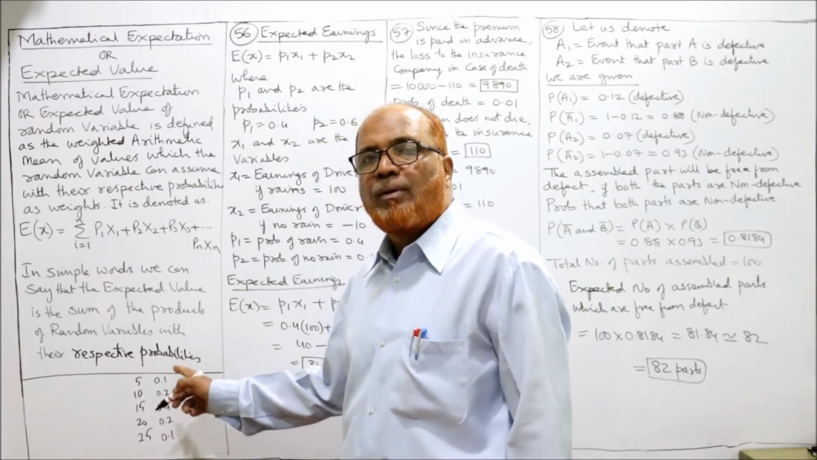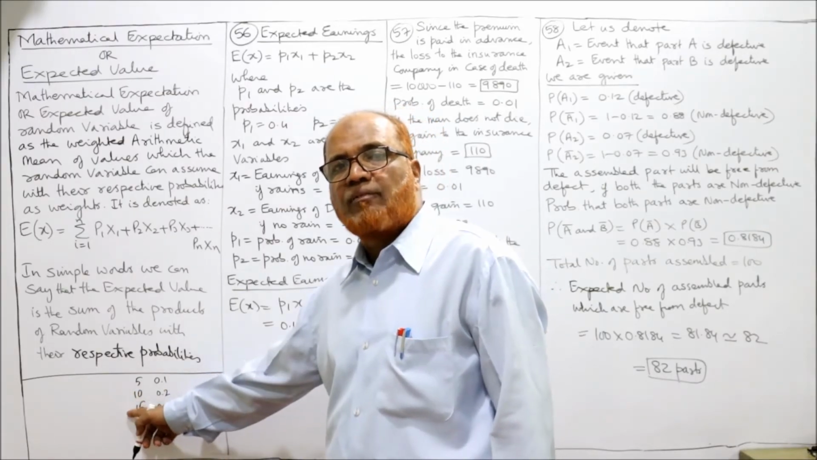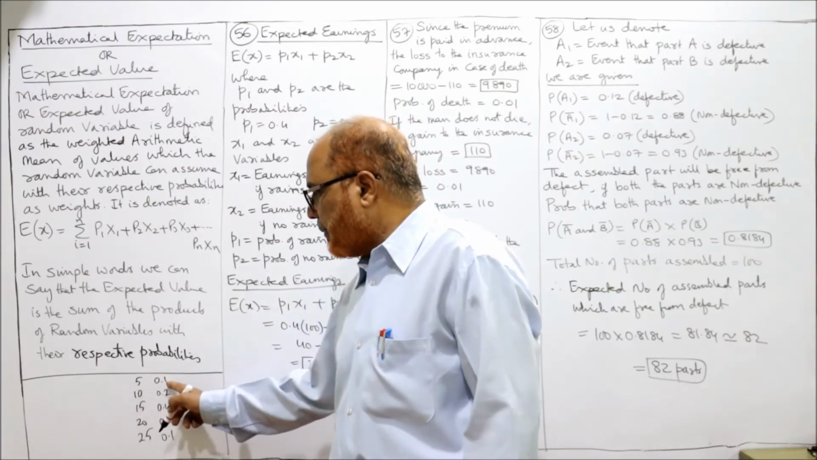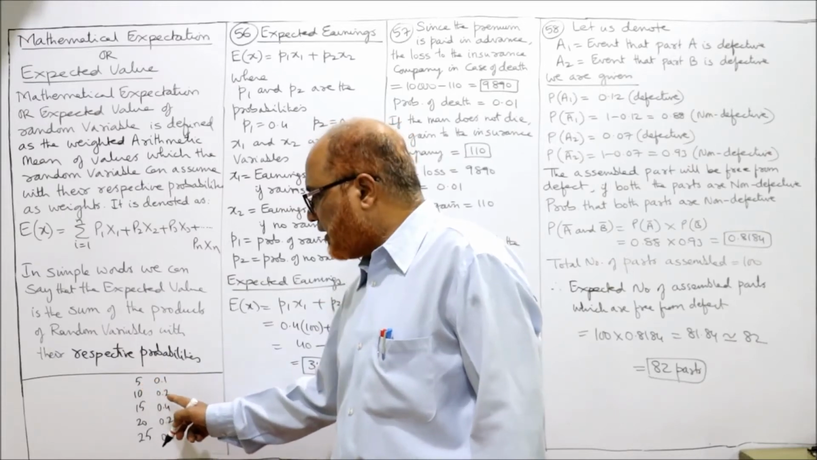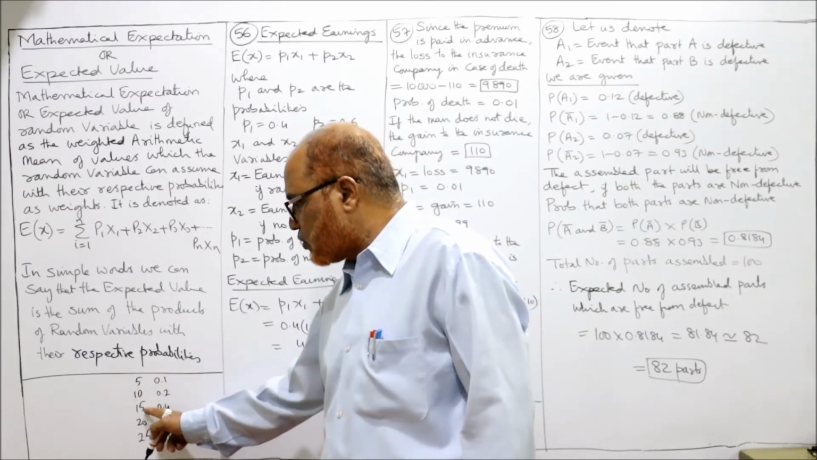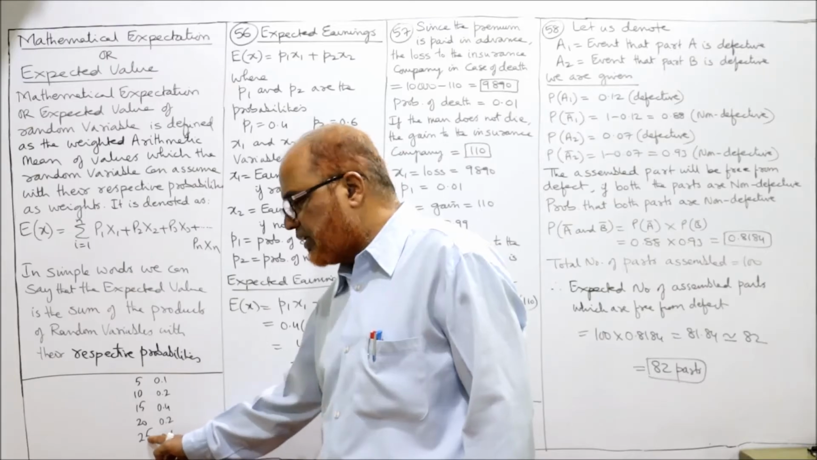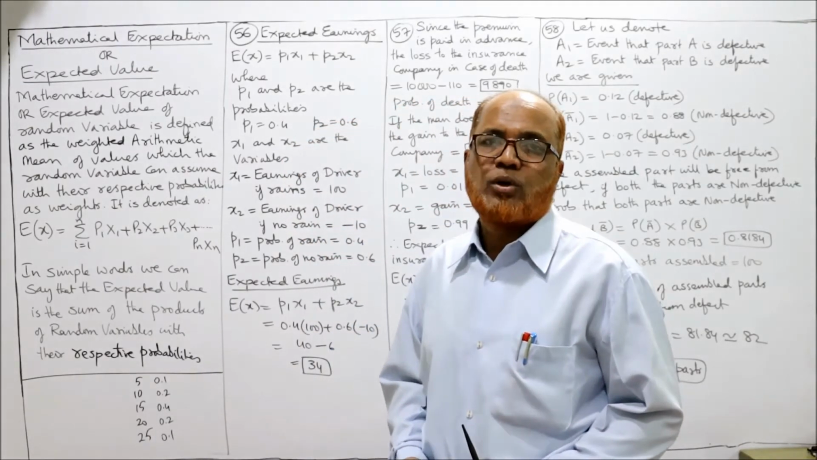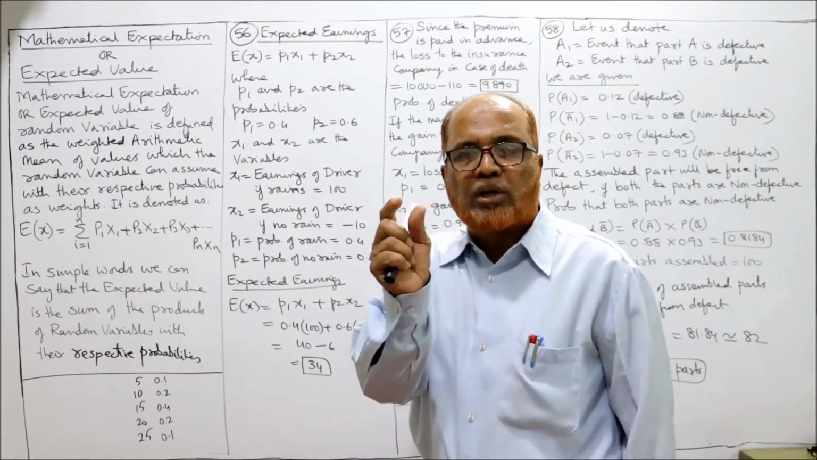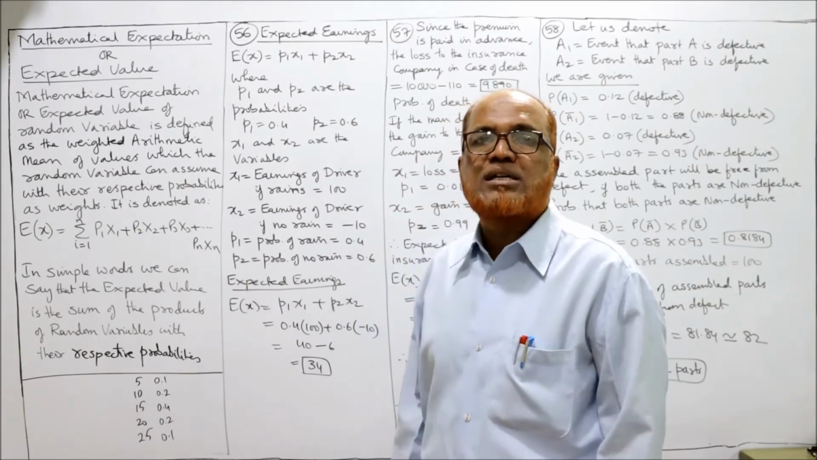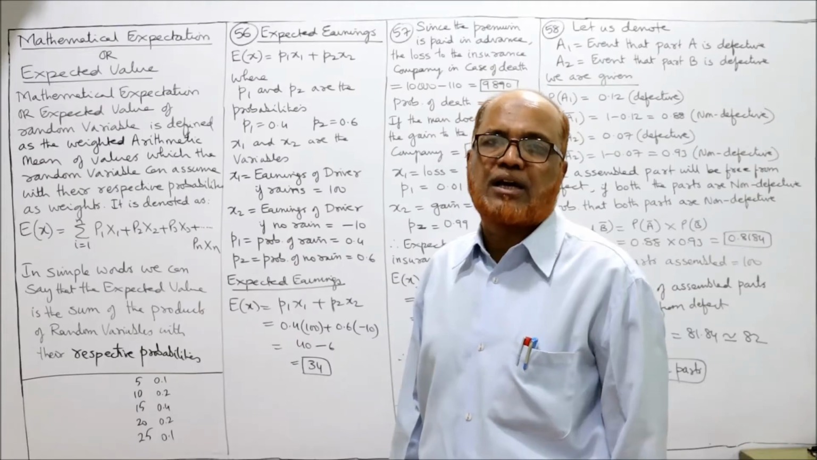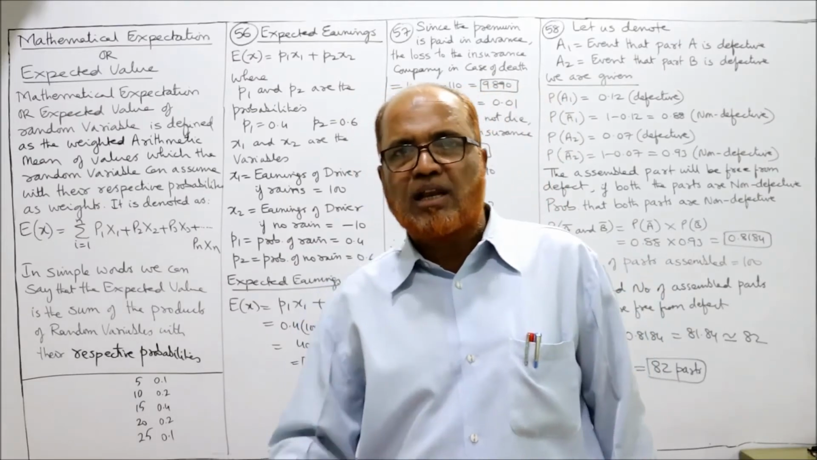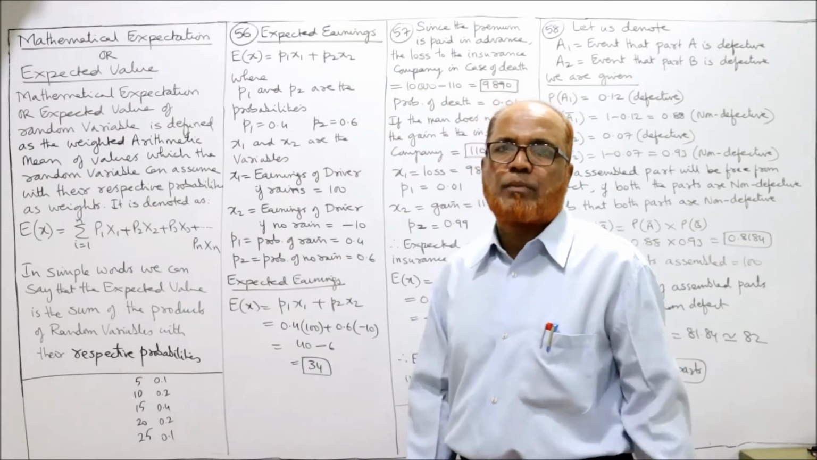So what we'll do is we multiply the probability with the random variable. We multiply 0.1 into 5, 0.2 into 10, 0.4 into 15, 0.2 into 20, 0.1 into 25. Then we'll take the total of these products. That total of the products is called expected value or mathematical expectation. This is the last topic under the head probability.